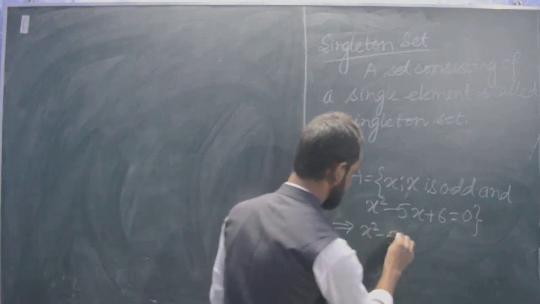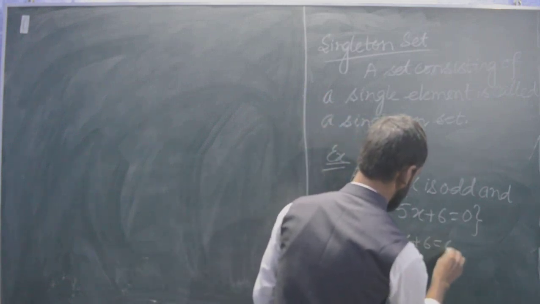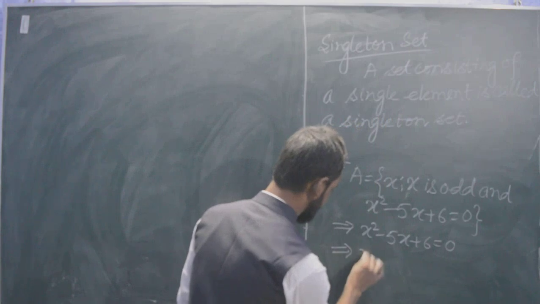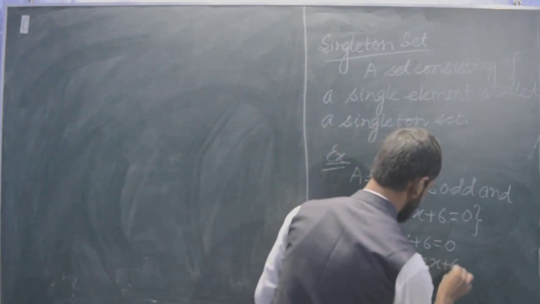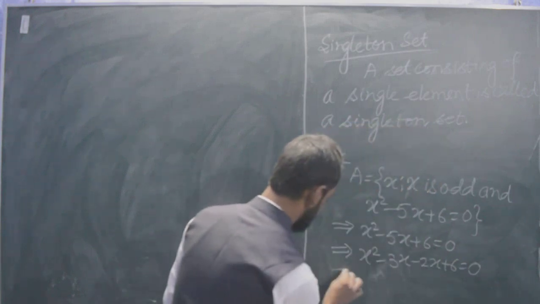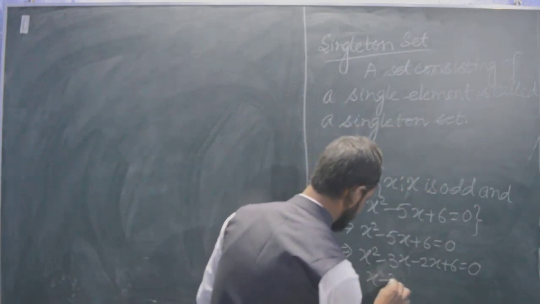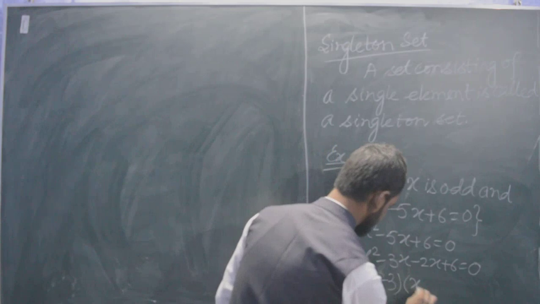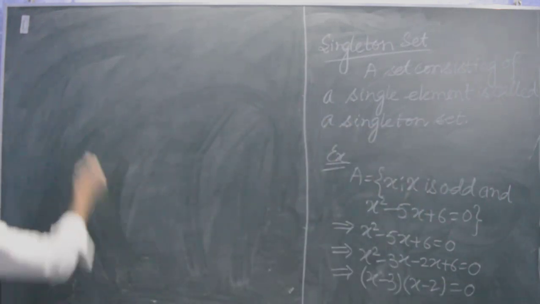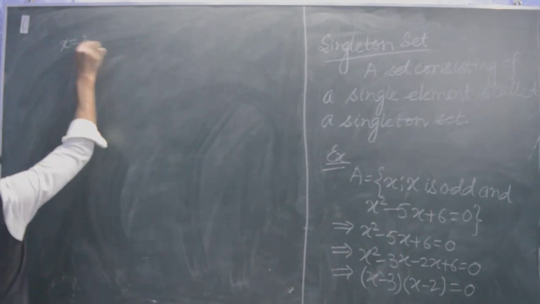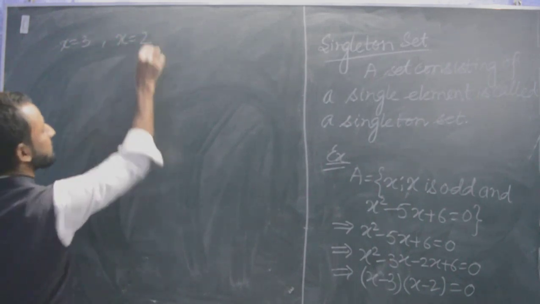So x square minus 5x plus 6 equal to 0. We will factorize it. x square minus 3x minus 2x plus 6 equal to 0. I am writing one step direct: x minus 3, x minus 2 equal to 0. See here, the solution is x equal to 3, x equal to 2.